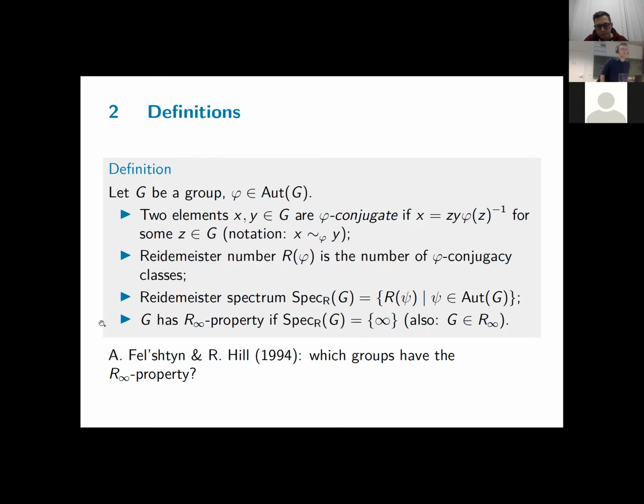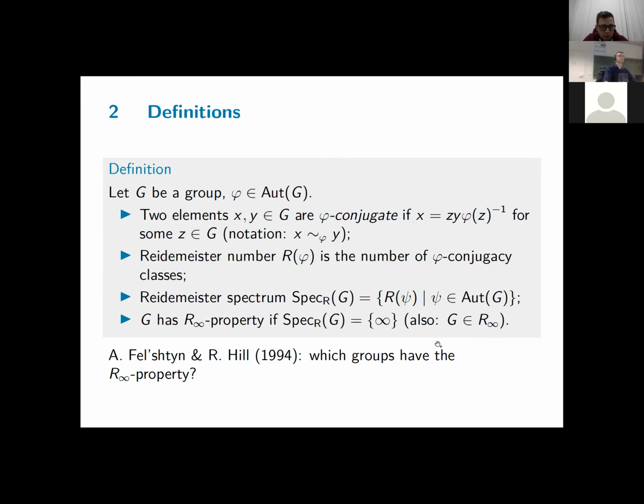Now, why the R infinity property? In 1994, Alexander Fel'shtyn and Richard Hill posed the question to determine which groups have the R infinity property. Because, for instance, going back to the nilmanifolds, if your fundamental group has the R infinity property, then any self-homeomorphism of your topological space is homotopic to a continuous map with no fixed points. So you get some information regarding your topological space or maps on your topological space. So this is one way you could motivate this. Otherwise, it's also just the intrinsic motivation.